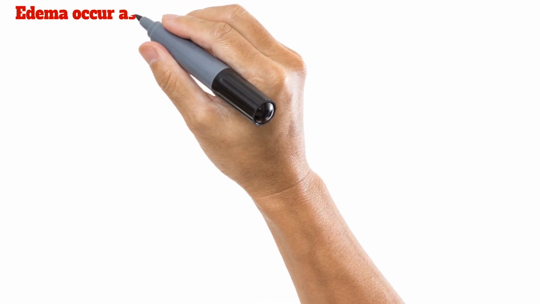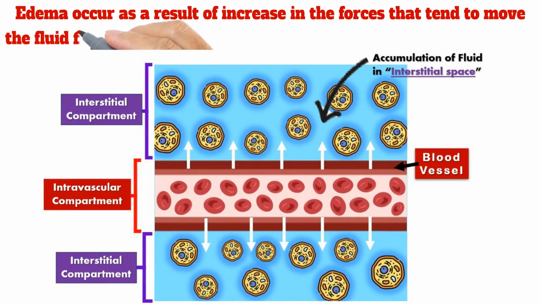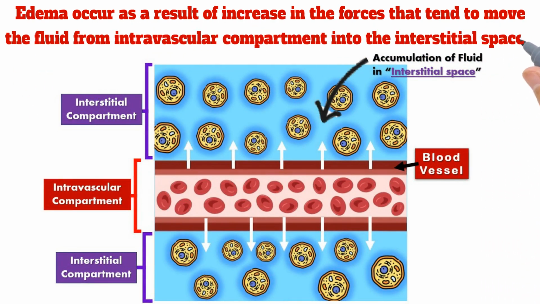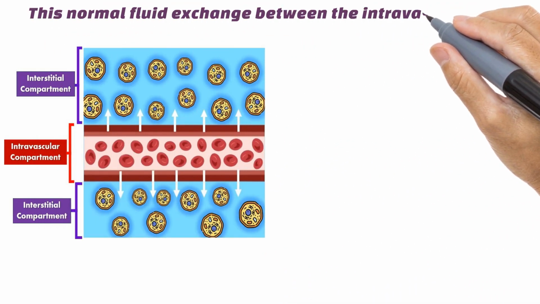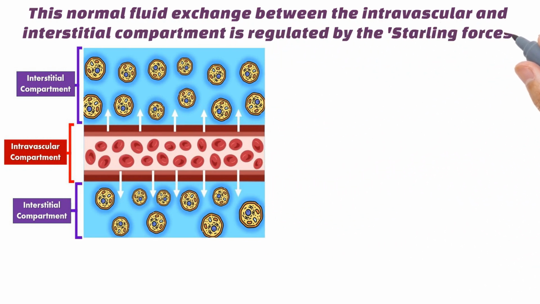Edema occurs as a result of increase in the forces that tend to move the fluid from the intravascular compartment into the interstitial spaces. This normal fluid exchange between the intravascular and interstitial compartment is regulated by the Starling forces.